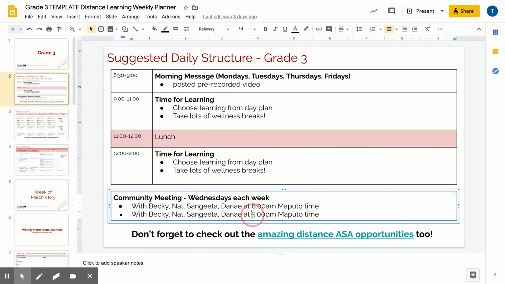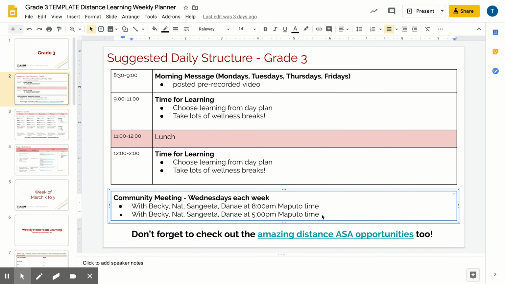And we also have a second option, 5 p.m. Maputo time, for learners who might be in Asia or Australia or New Zealand, where the later time is a little bit easier to connect. Families that are in Maputo or a similar time zone are welcome to choose which time works better for their family. And the expectation is that learners try to join at least one.